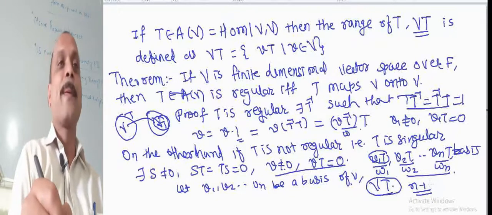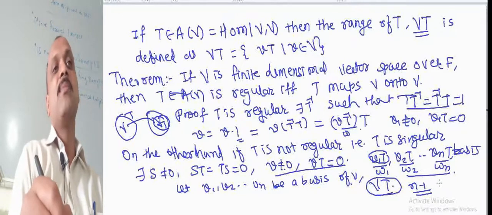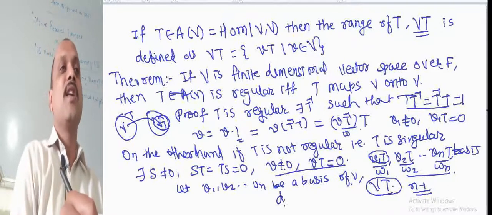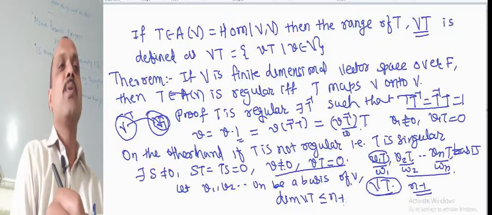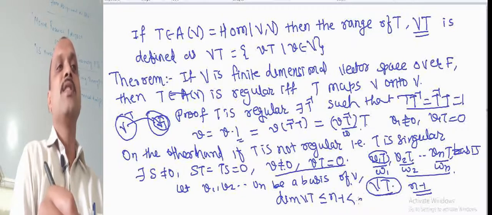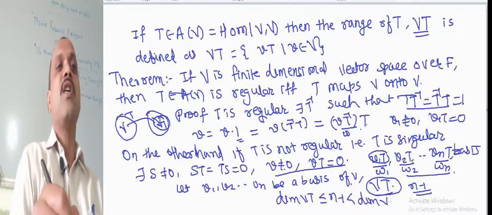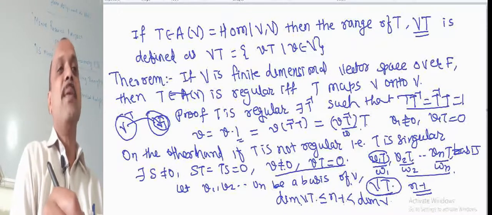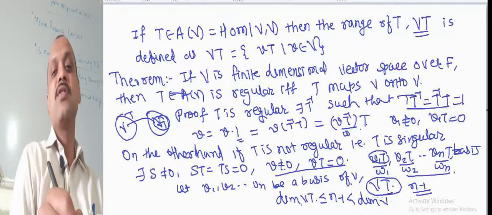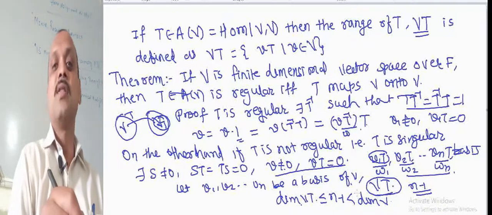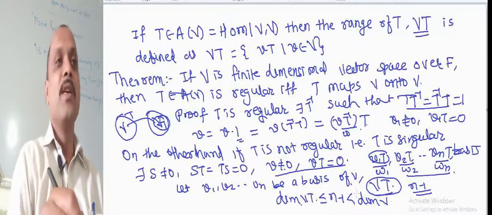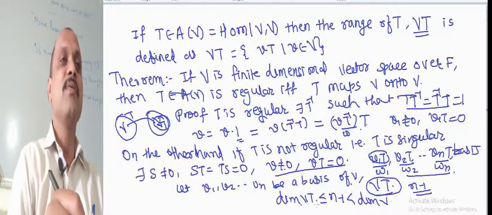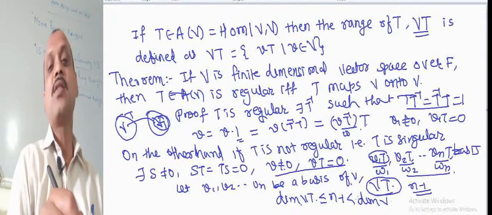It is a linear span of n minus 1 elements, and hence dimension of T of V is less than or equal to n minus 1, which is less than dimension of V. Obviously, if the dimension of T of V is less than dimension of V, it is different from the whole set V. If it is different from the whole set V, this mapping is not an onto mapping.